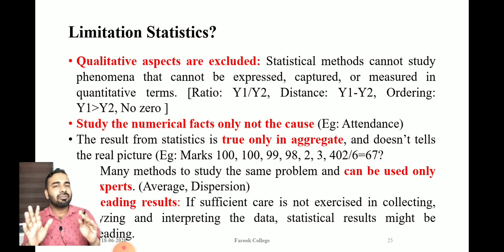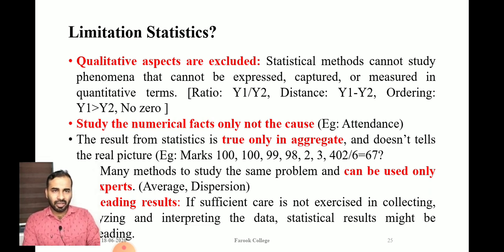Statistics can only be used to study different aspects of quantitative variables, not qualitative variables. Let me discuss what a pure qualitative variable is. For a variable to be qualitative, there are three or four criteria we usually mention.